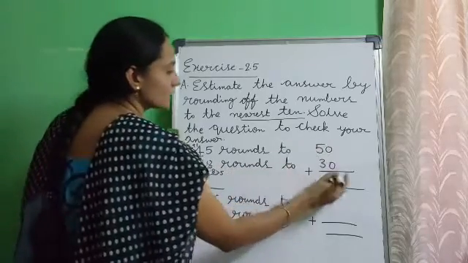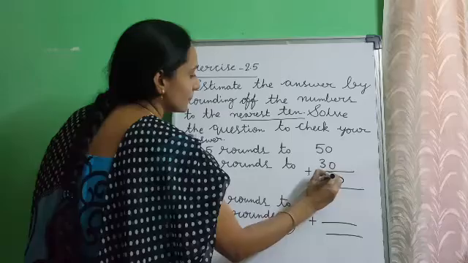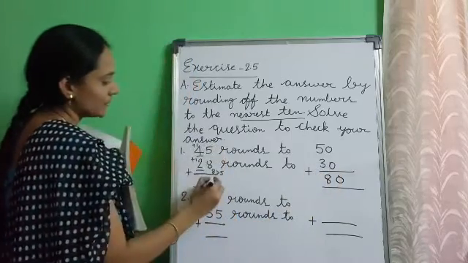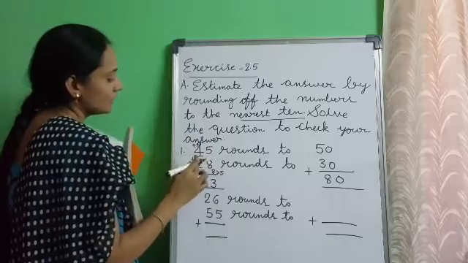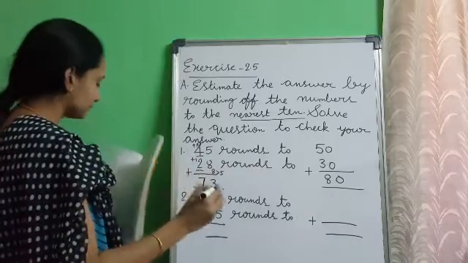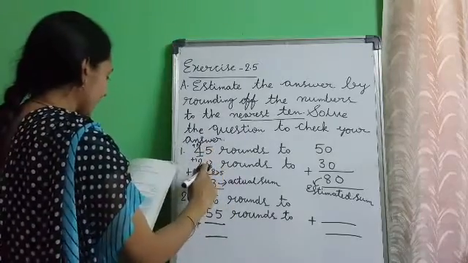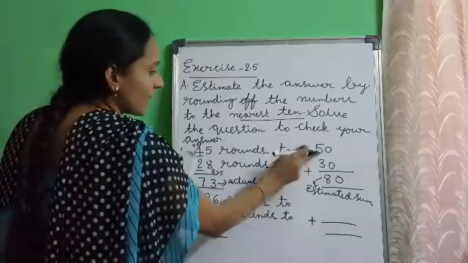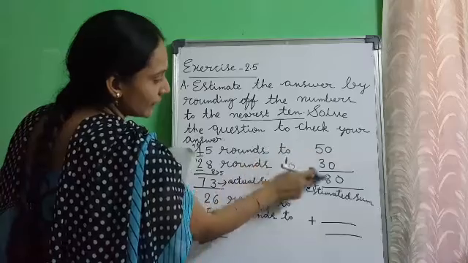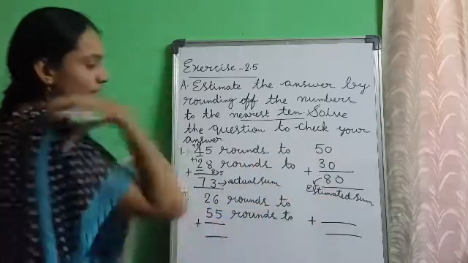Now add this. 5 plus 8, 13. Write 3 and carry over 1. 4 plus 1, 5. 5 plus 2, 7. 45 and 28 is 73. So 73 is called the actual sum, and the sum of 50 and 30, which is 80, is called the estimated sum.